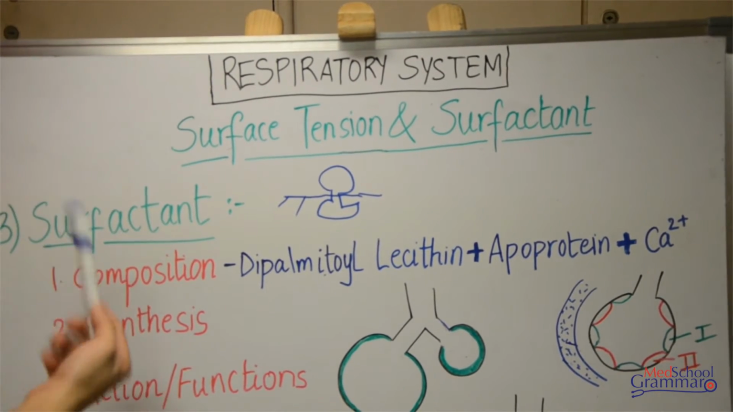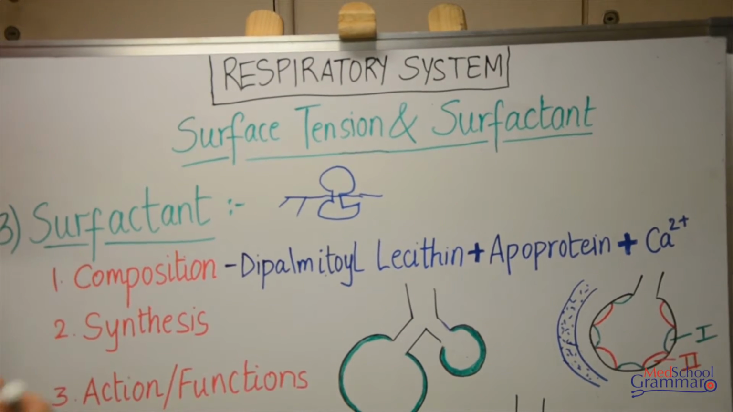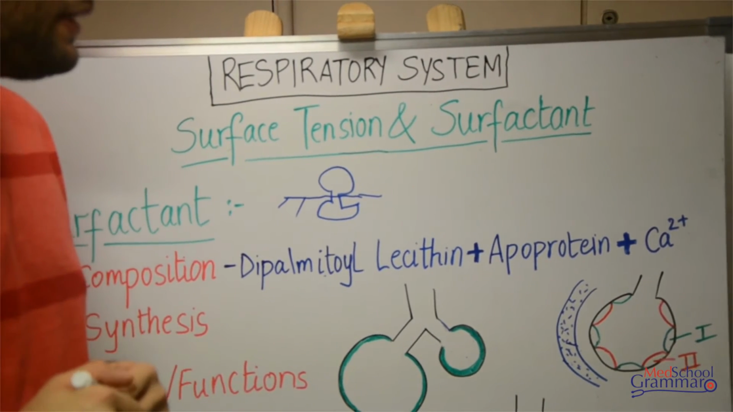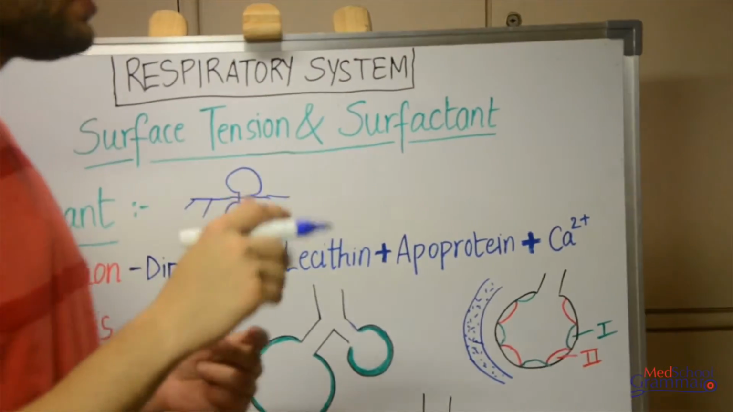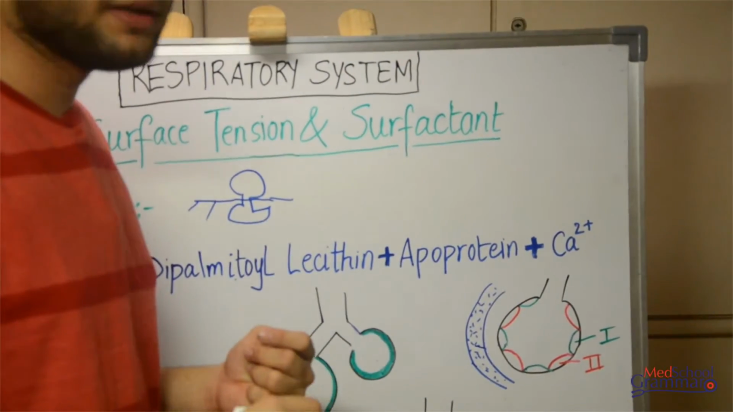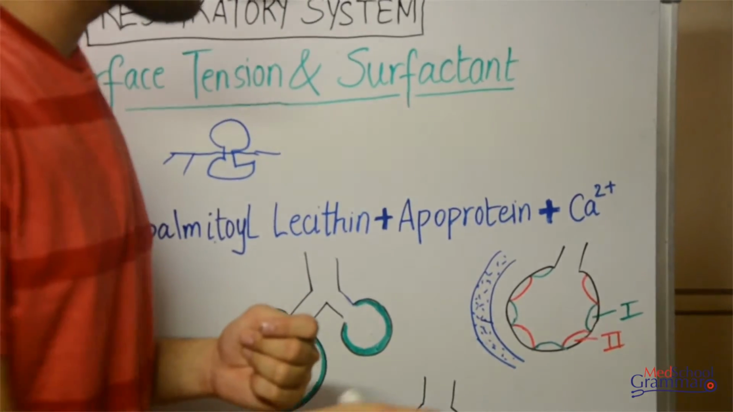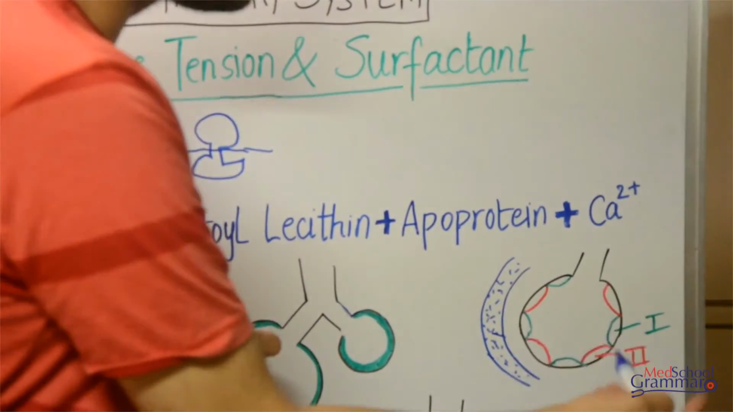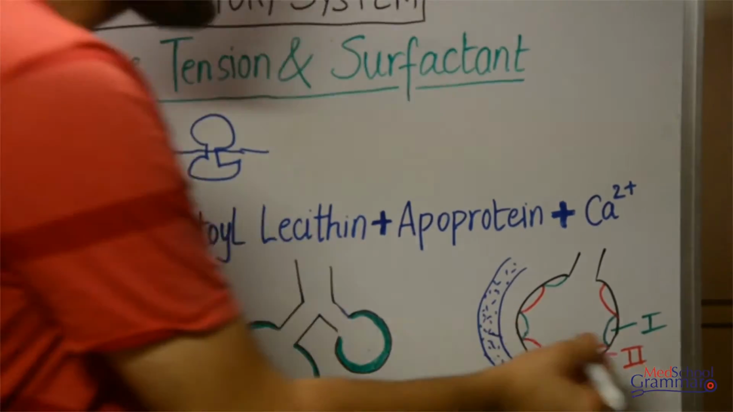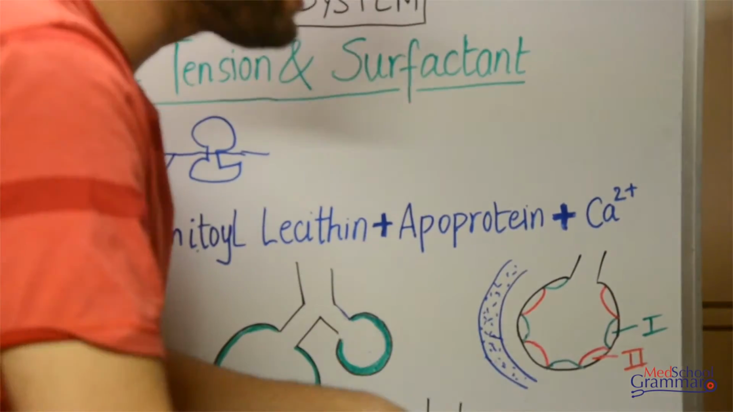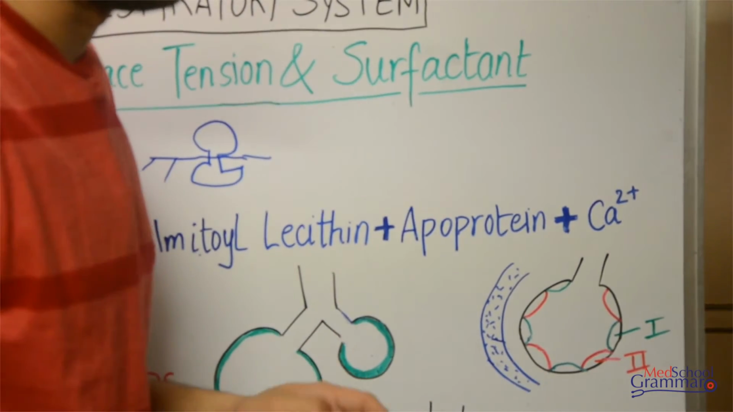Okay, synthesis. If you recollect, I initially said there are two types of cell present in an alveolus, type 1 and type 2. These are present in equal numbers, but the surface area covered by type 1 is much greater than that covered by type 2. And why is that? That is so because type 1 has a much flatter surface as compared to type 2.